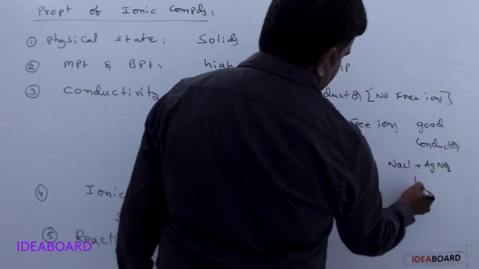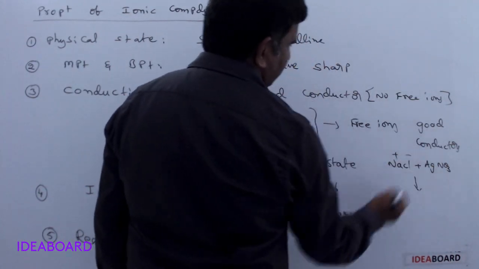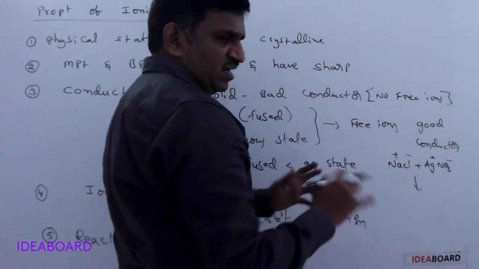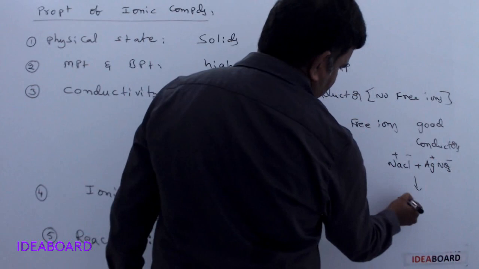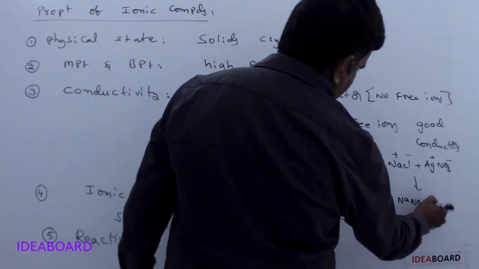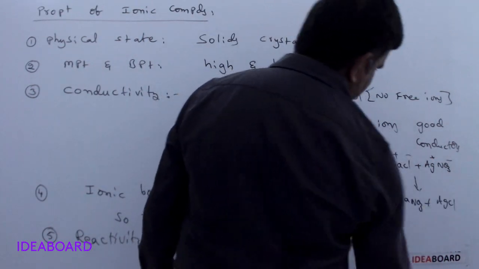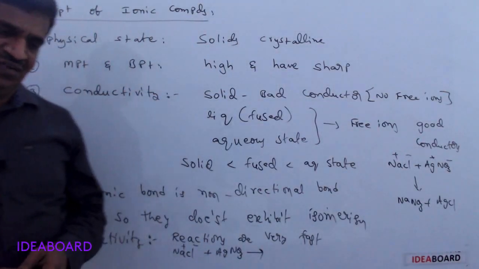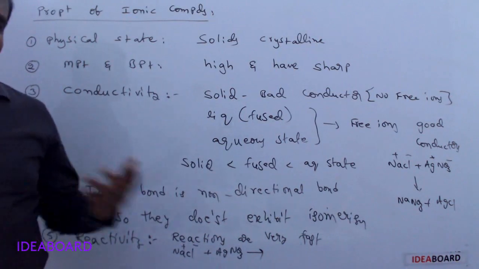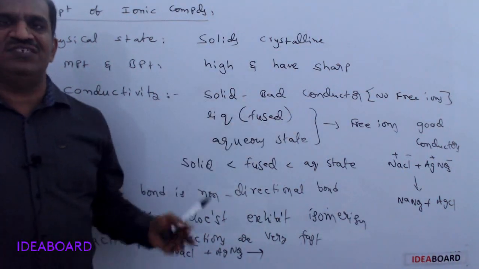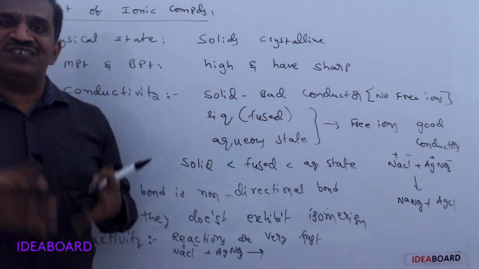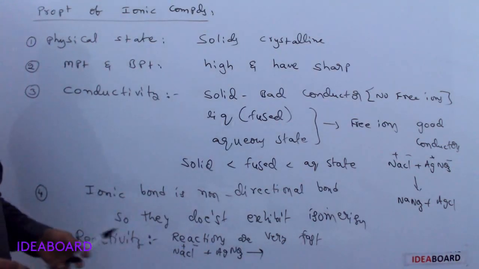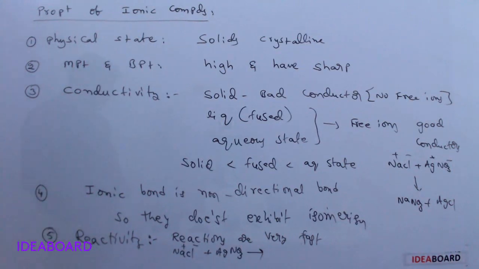In this, Na+ Cl- ions exist and Ag+ NO3- ions exist, they exchange easily and form NaNO3 and AgCl. So the reaction between ionic compounds is faster because there exist free ions which exchange easily at a faster rate. Reactions between ionic compounds occur very fast.